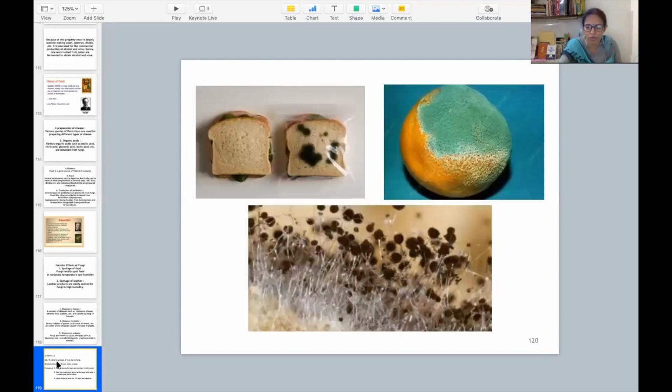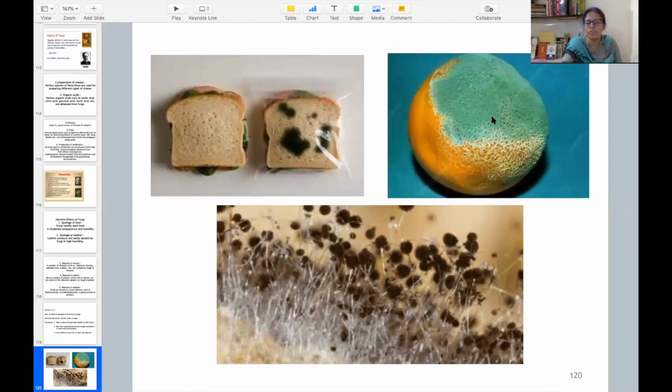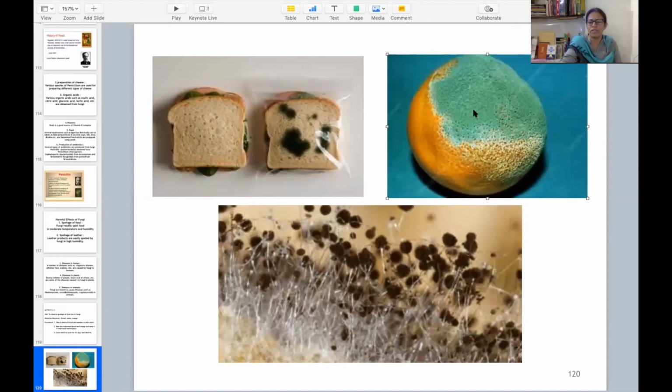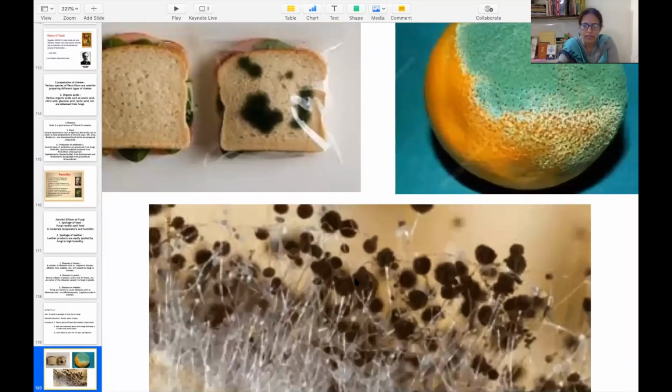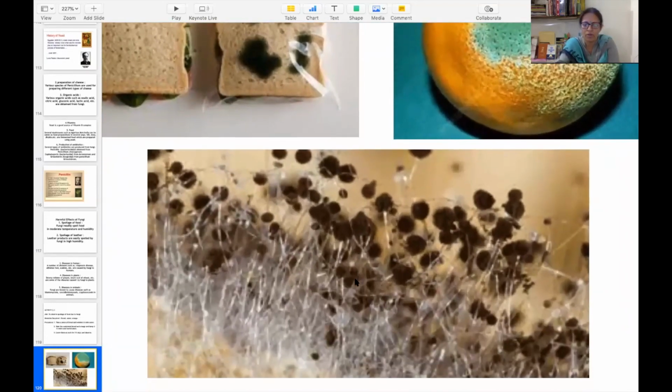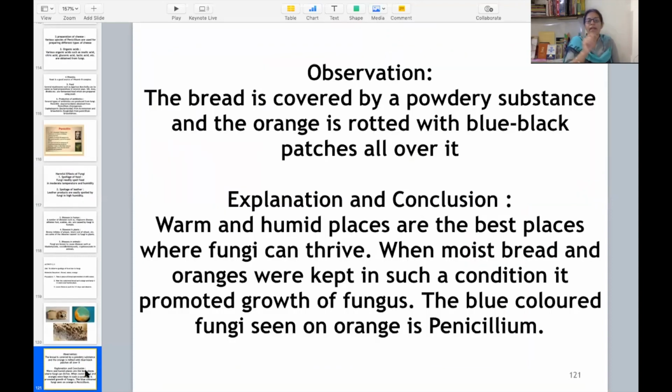What will you observe? You will observe some green and blackish green patches on the bread and a bluish green patch on the orange. You have seen this already so many times. It is nothing new for you. What is this exactly? Here I would like to show you. These are the sporangia developed on the bread. The bread is covered by a powdery substance and the orange is rotted with blue-black patches all over it. Clear? Blue patches, greenish patches.